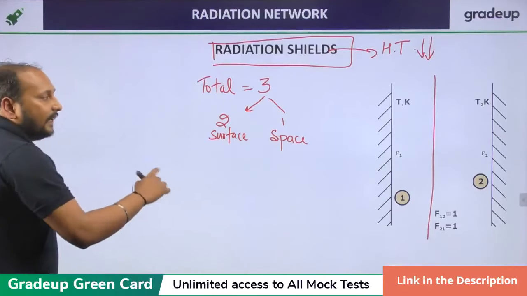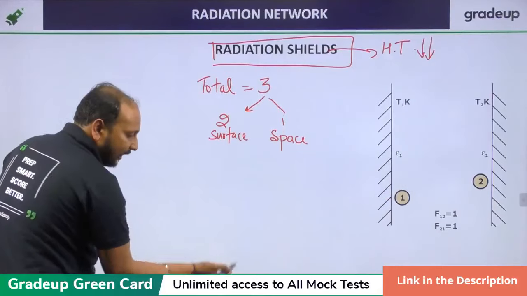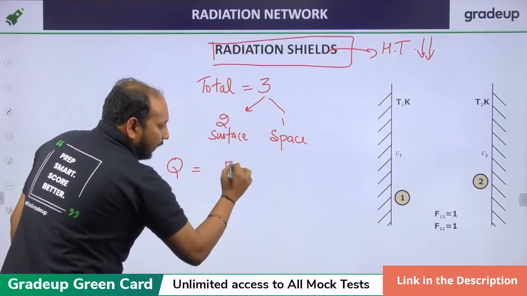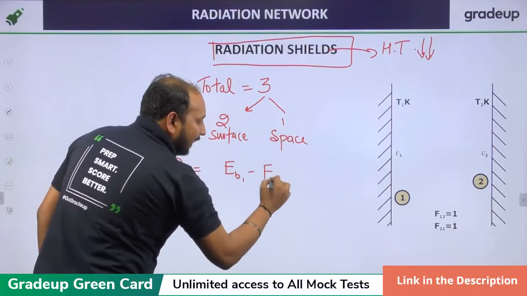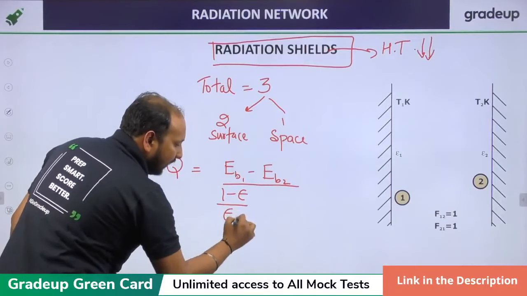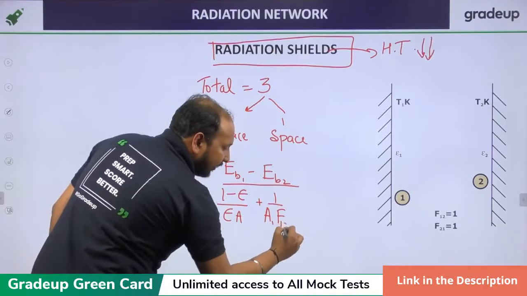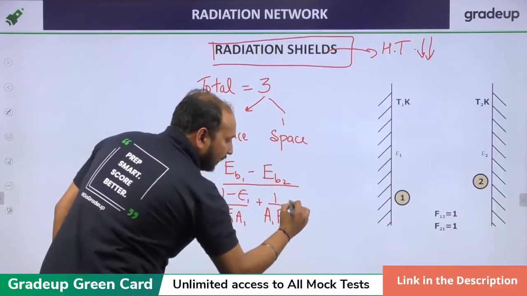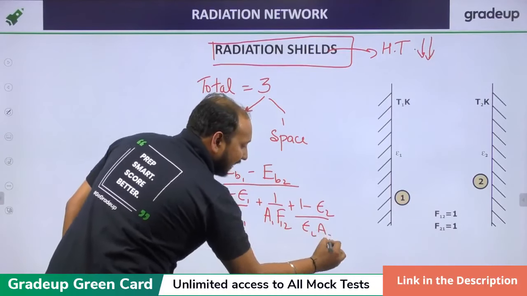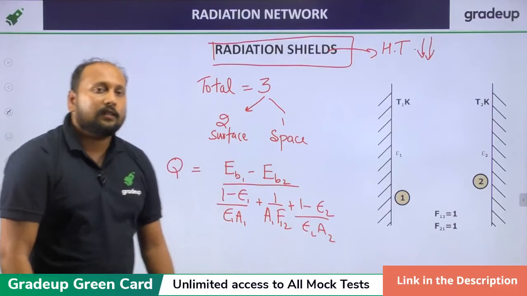So if you draw the network diagram without shielding and write the equation, it will be Q is equal to (EB1 minus EB2) upon [(1 minus E1) upon (E1 into A1)] plus [1 upon (A1 into F12)] plus [(1 minus emissivity 2) upon (emissivity 2 into A2)]. This is applicable for all the equations.